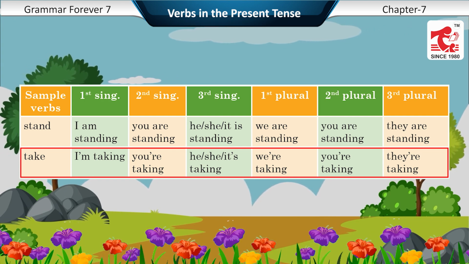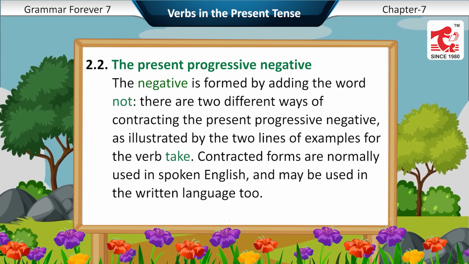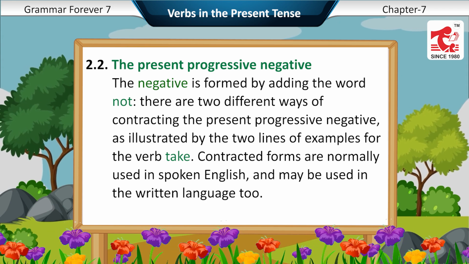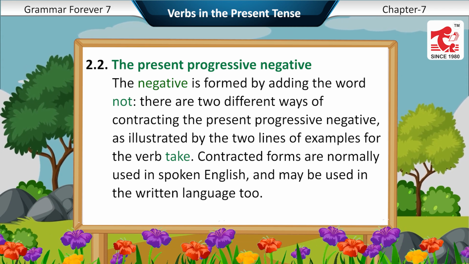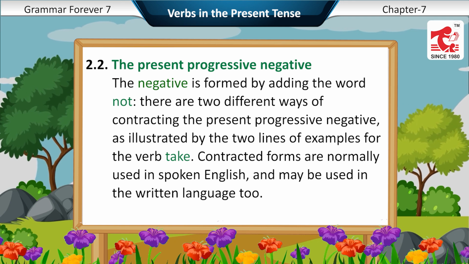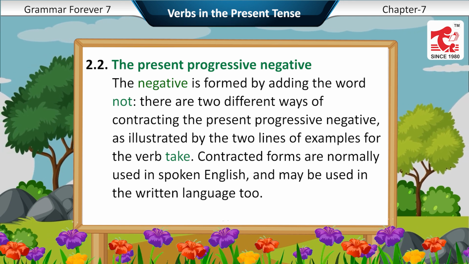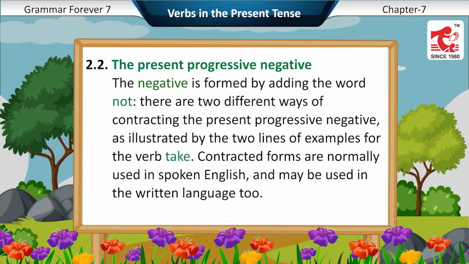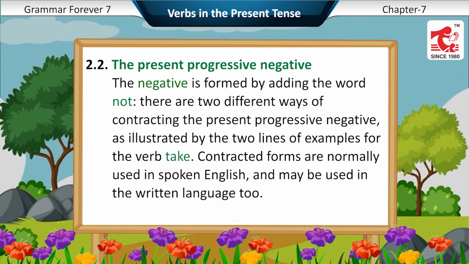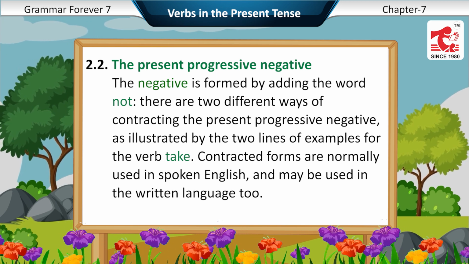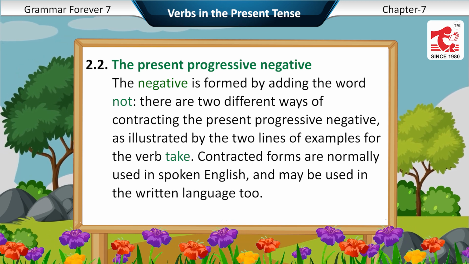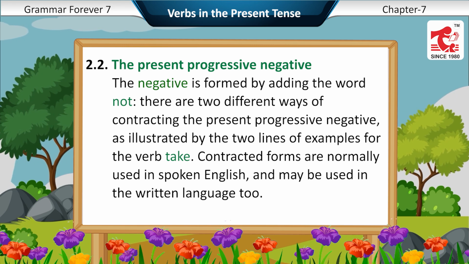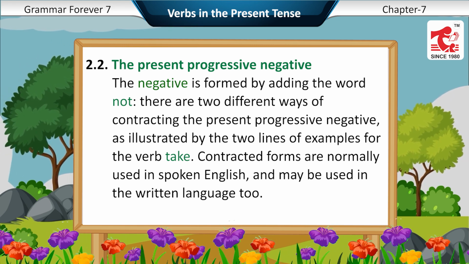The present progressive negative. The negative is formed by adding the word not. There are two different ways of contracting the present progressive negative, as illustrated by the two lines of examples for the verb take. Contracted forms are normally used in spoken English and may be used in the written language too.